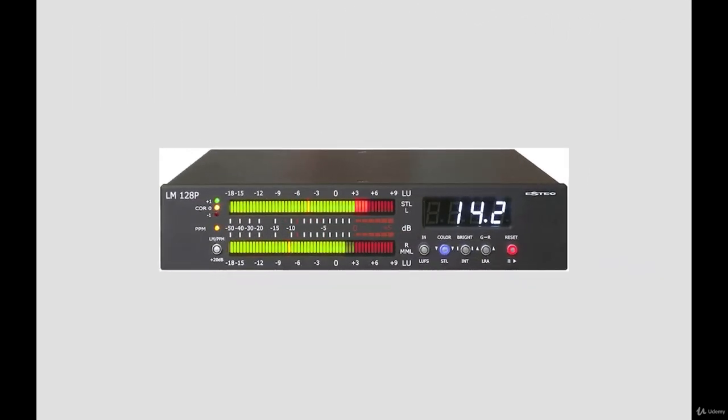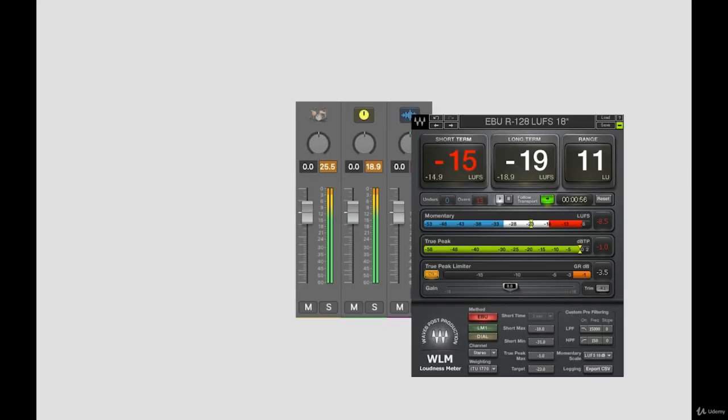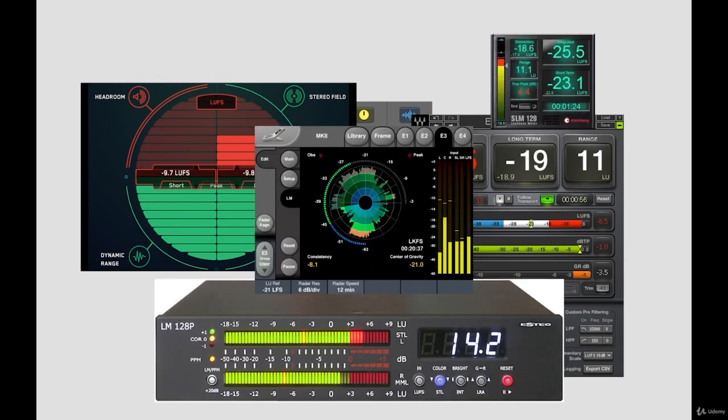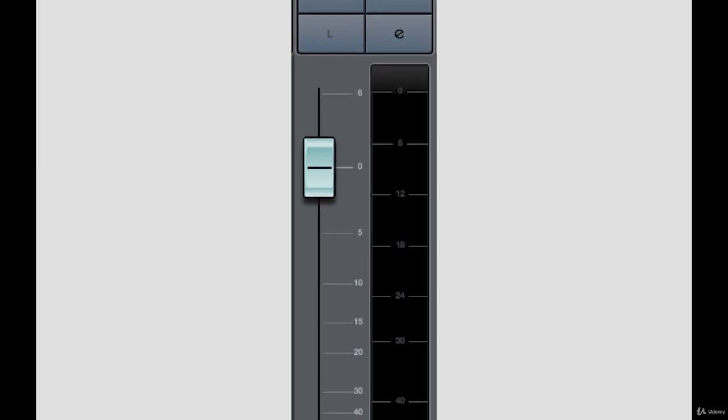I said 0 is the highest value a signal can have, but you will notice that this VU meter actually goes above 0. The signal can go above 0 in theory, but in practice, anything above 0 will be clipped, resulting in, well, clipping. Clipping is a nasty form of distortion, not the type of distortion used in rock music, but a nasty one, so we avoid it at all costs. All digital VU meters give us some kind of warning, mostly by turning red, to indicate that the signal is clipping. Now this fader here on the same channel also goes from -infinity decibels to 0 and then goes on to some positive values.